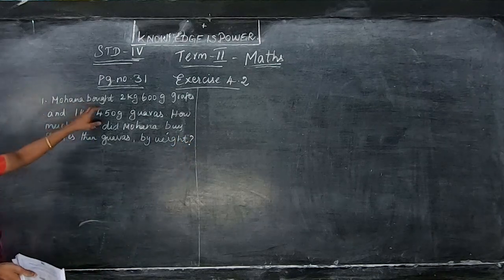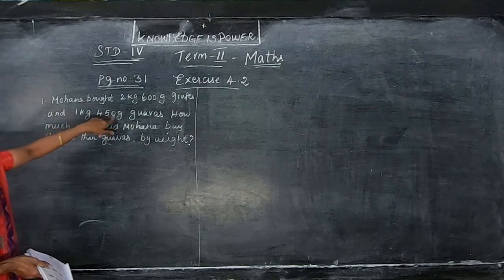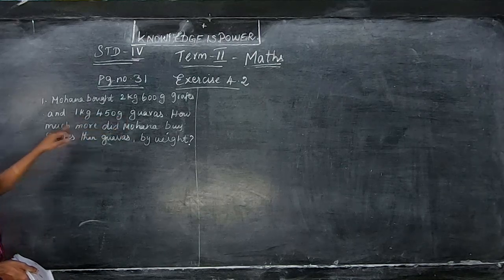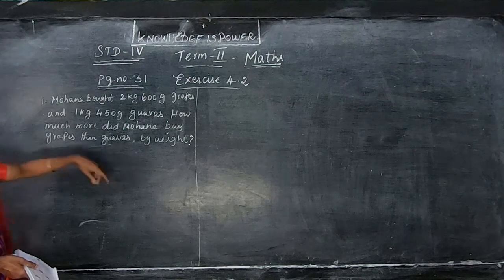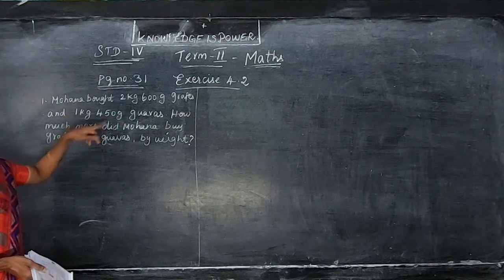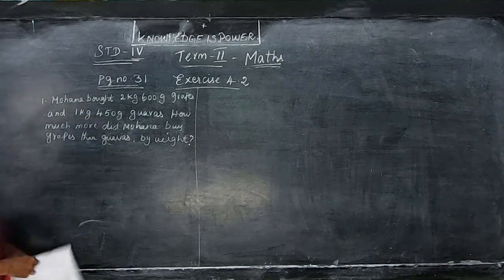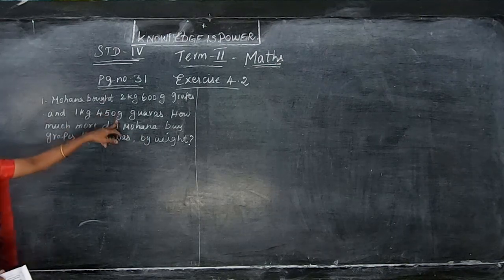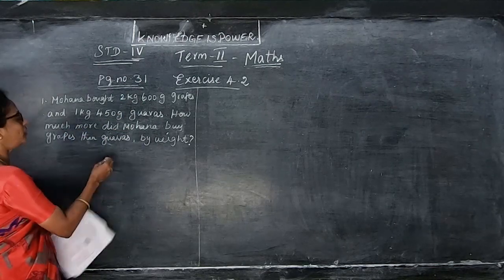See, Mohana bought 2 kg 600 gram grapes and 1 kg 450 gram guavas. 2 kg grapes, and she buys 1 kg guavas. How much more did Mohana buy grapes than guavas? So how much more grapes than guavas has she bought? Okay, grapes is 2 kg, guavas is 1 kg. How much more did Mohana buy grapes? So how much more in kilograms of grapes than guavas did she buy? So what you have to do is subtract.